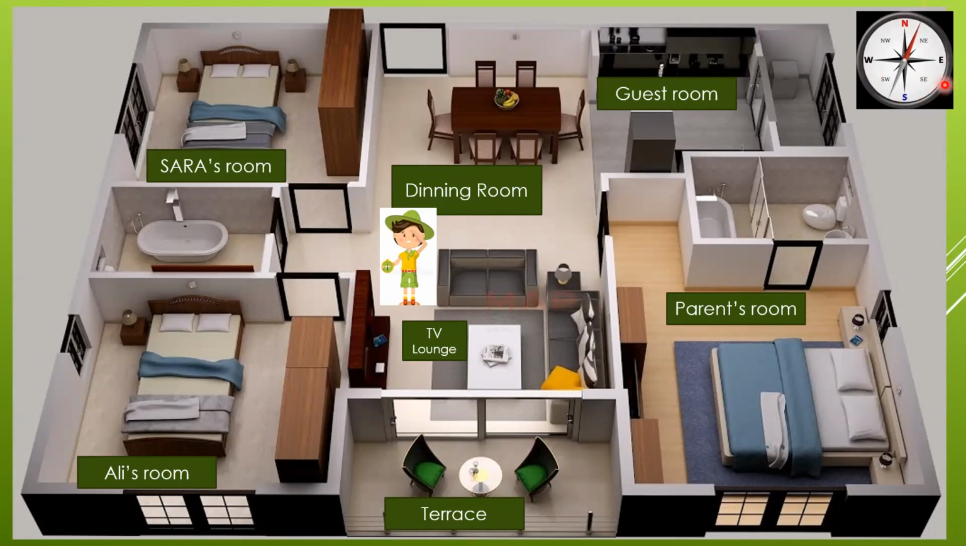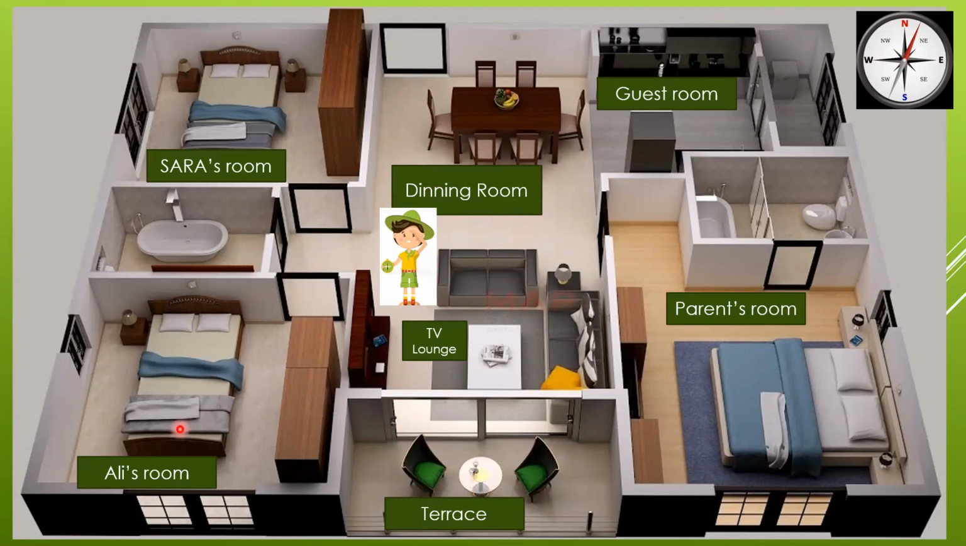NESW, north, east, south, west. As sun rises in the east and sun sets in the west. So right now, Ali is standing in the middle. Now, where is the guest room? Let us find it. First, start with the dining room. Dining room is on the top of Ali, means it is in the north. Where is the terrace and TV lounge? They both are in the south of Ali.